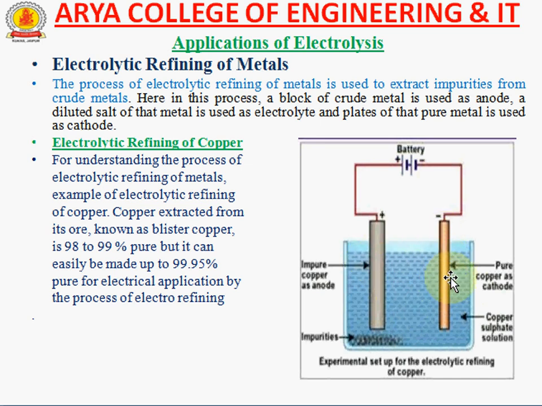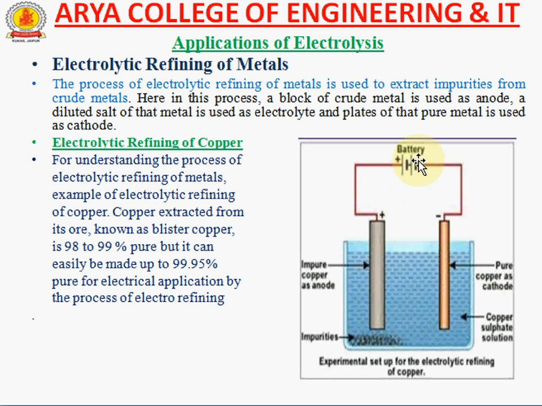On the cathode side there is a thin plate of pure copper, and the anode is impure copper, and these two plates are directly connected to the DC supply. We know that the electrolytic process separates a liquid into its different chemical parts by passing an electric current through it.